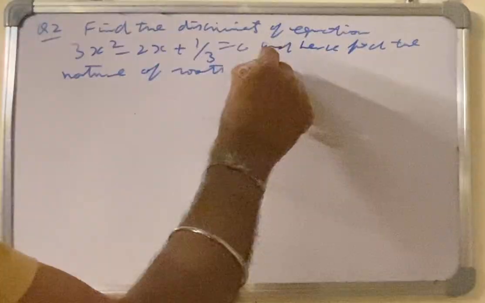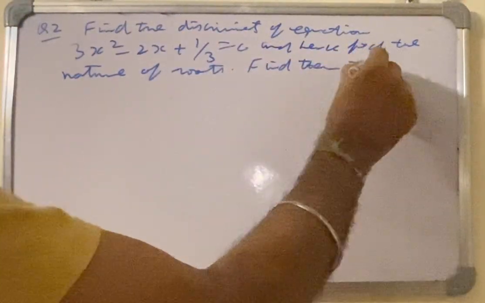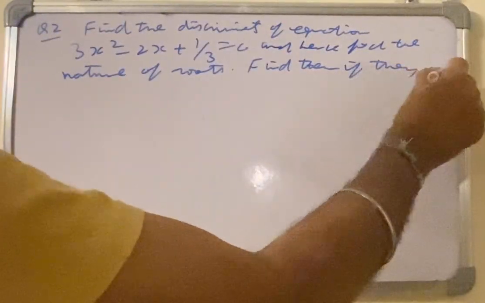Find them, that is, find the roots if they are real.